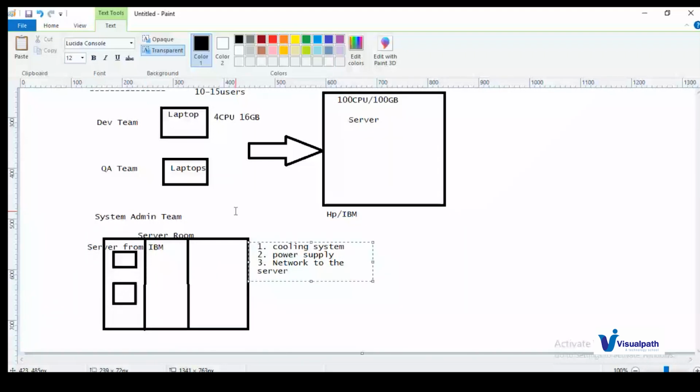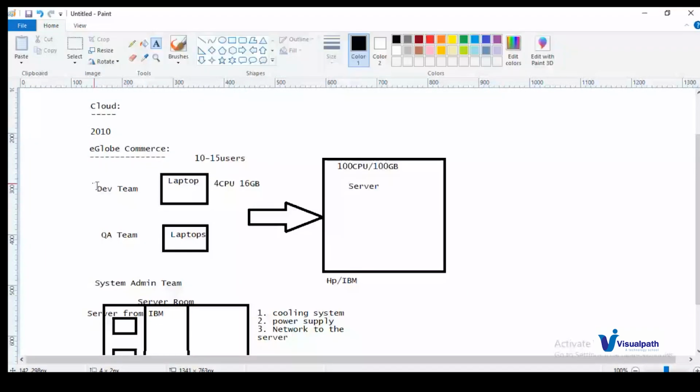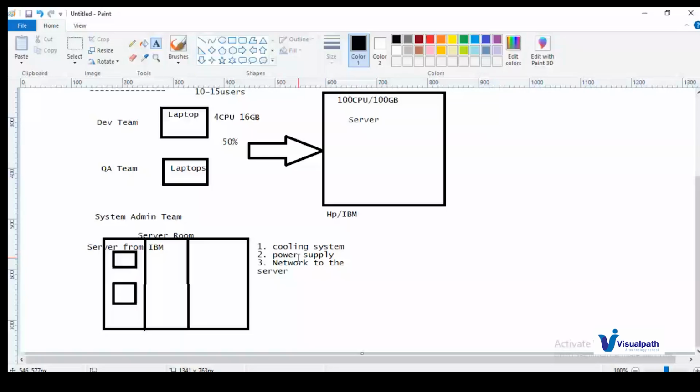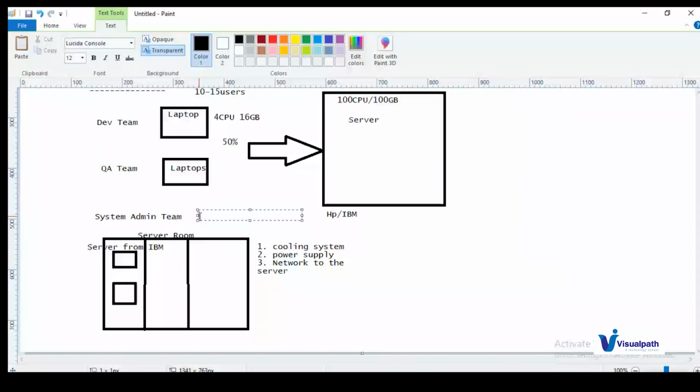Now, if we compare the development team and QA team, who develop and test the application, if they require 50% of work, the system admin team will do more than 50% of work to maintain all these things. More than 50%. It is a time-taking process to do all these things: procuring the server, deploying the server in this server room, and maintaining the server.